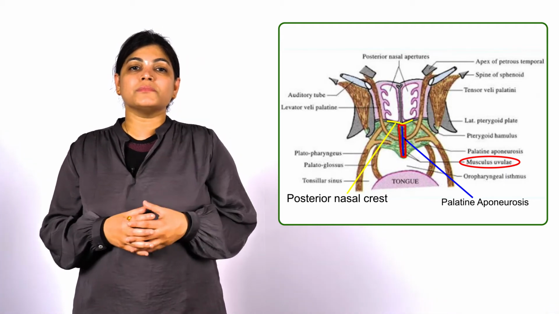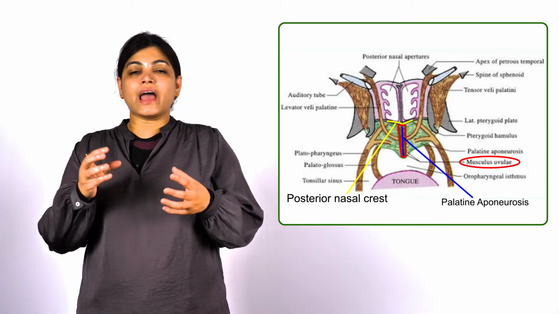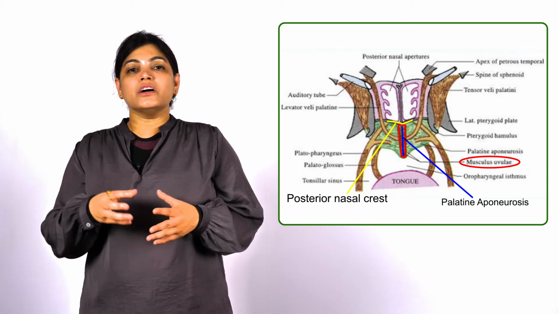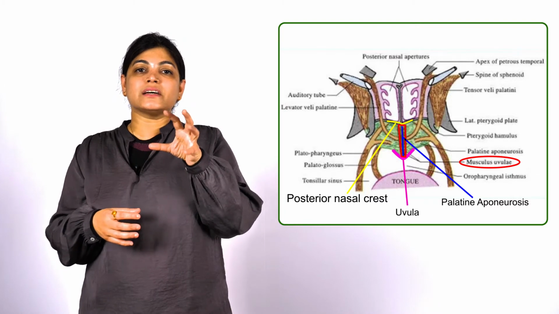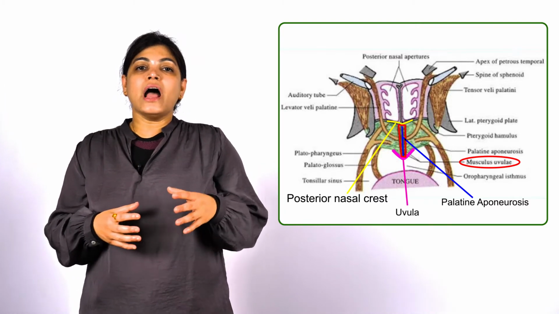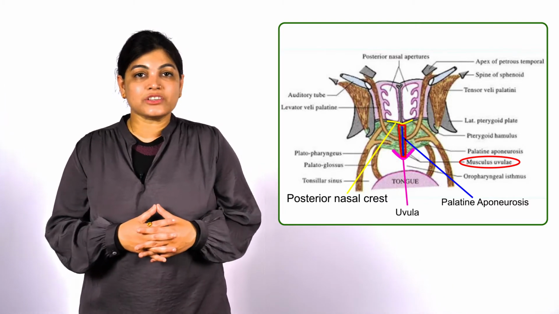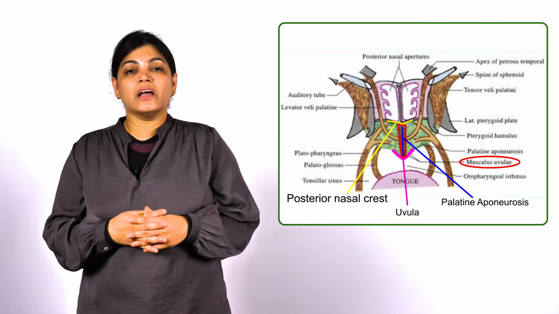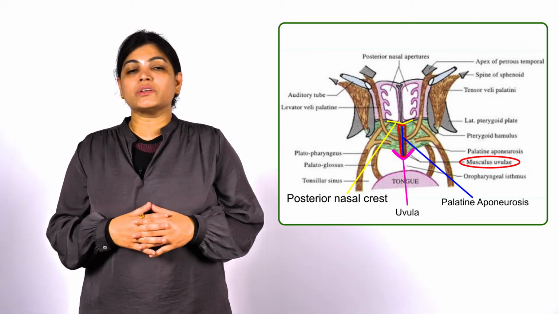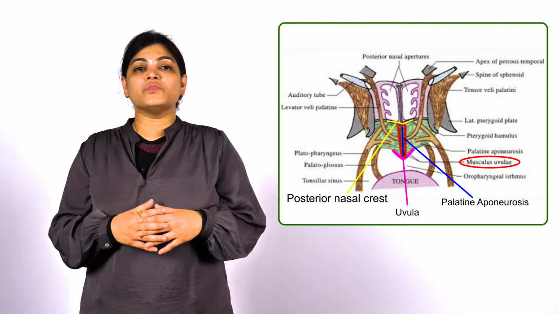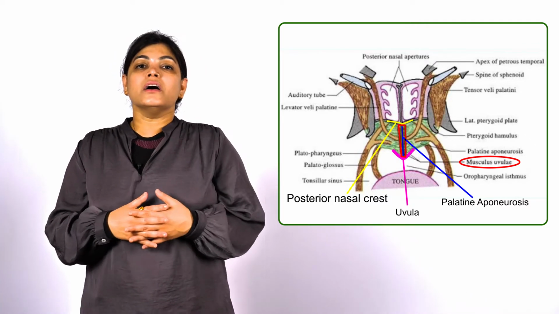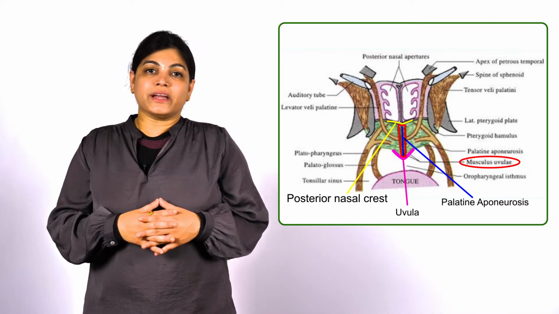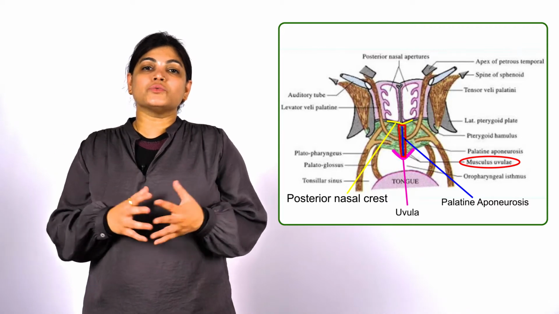So it is a very small muscle, and it actually gets merged with the uvula. Means when it is inserting, it is merging with the uvula, and this is about the origin and insertion of musculus uvuli muscle. Now what is the action of musculus uvuli muscle? This musculus uvuli muscle deviates the uvula to the same side. So it is deviating the uvula to the same side.